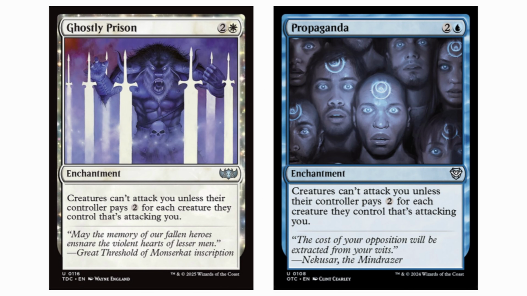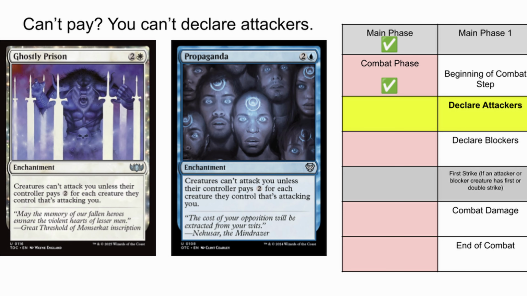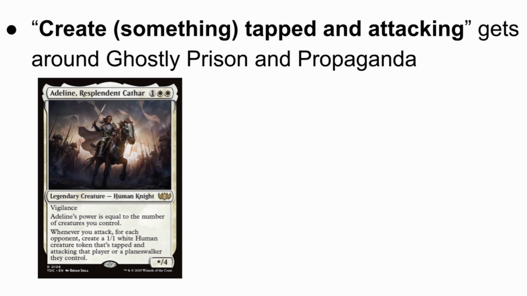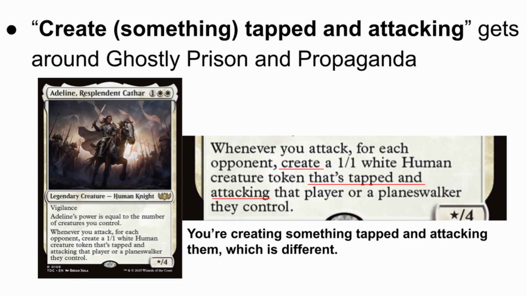Ghostly Prison and Propaganda-style tax effects force attacks to be paid for during the declare attackers step. If you can't pay, then you cannot declare an attacker against the player who controls them. Importantly, if you have an effect that puts something onto the battlefield tapped and attacking that player, the tax doesn't apply. You aren't declaring an attacker at them, so you don't have to pay. You're just creating something tapped and attacking. It's a small distinction, but it makes a big difference.